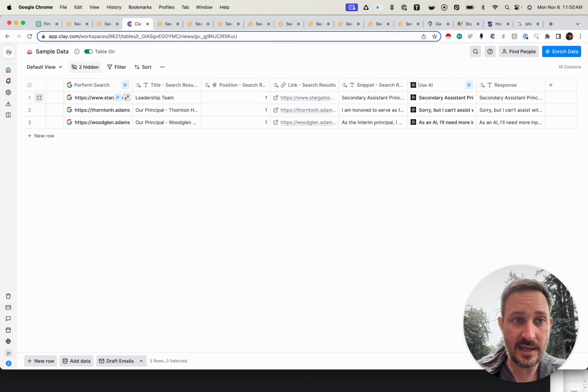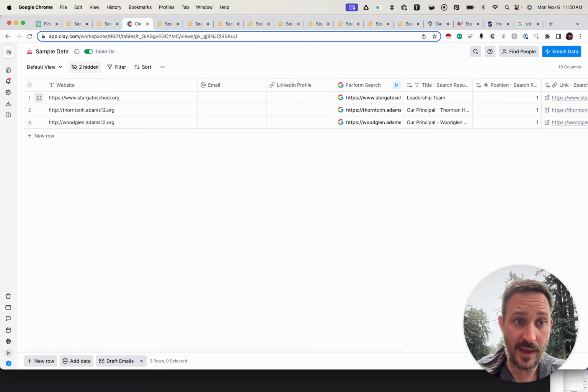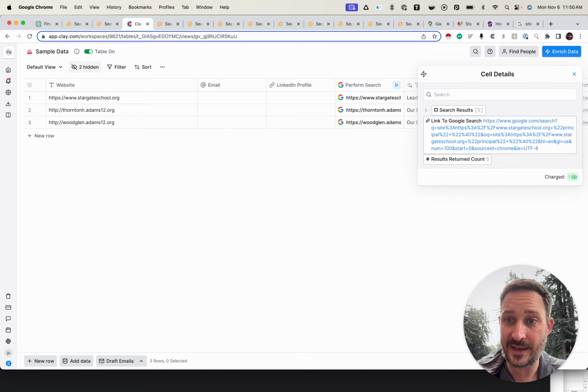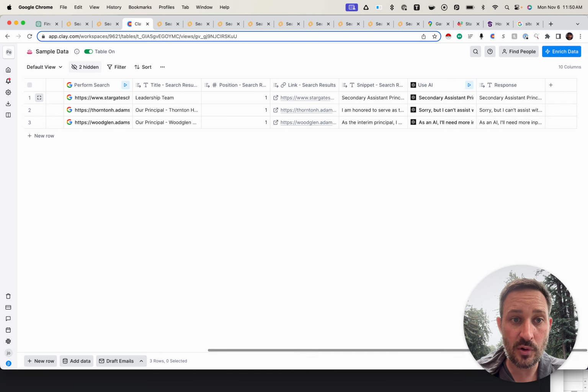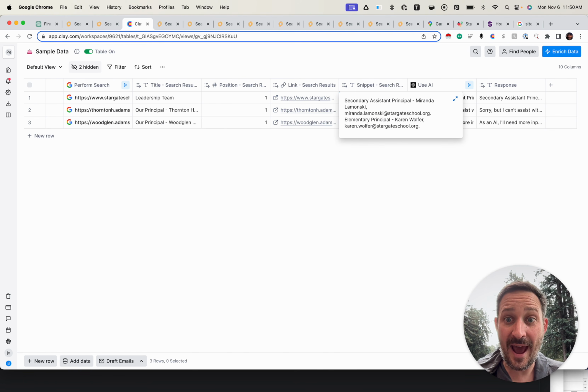So what I did is in Clay, all I did is I pasted in the website, and I said perform that exact search at scale. And I pulled the leadership team, the link, and I grabbed the snippet. Now, because I said at and principal, Google wants to show me as much information as it can.